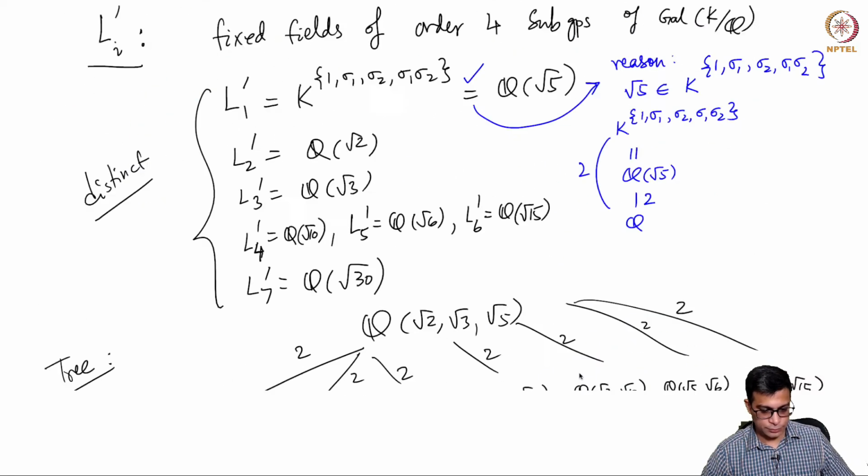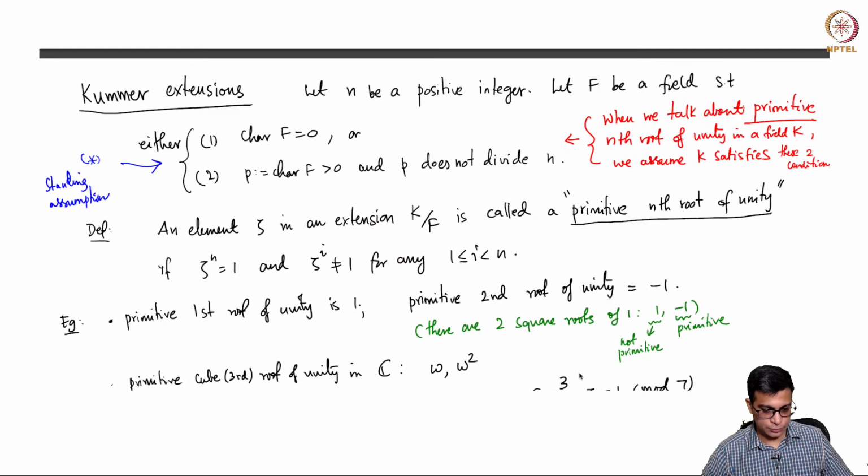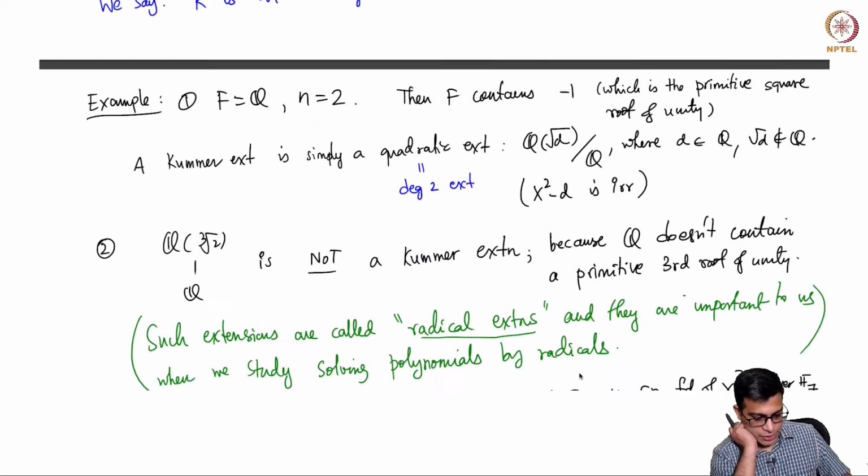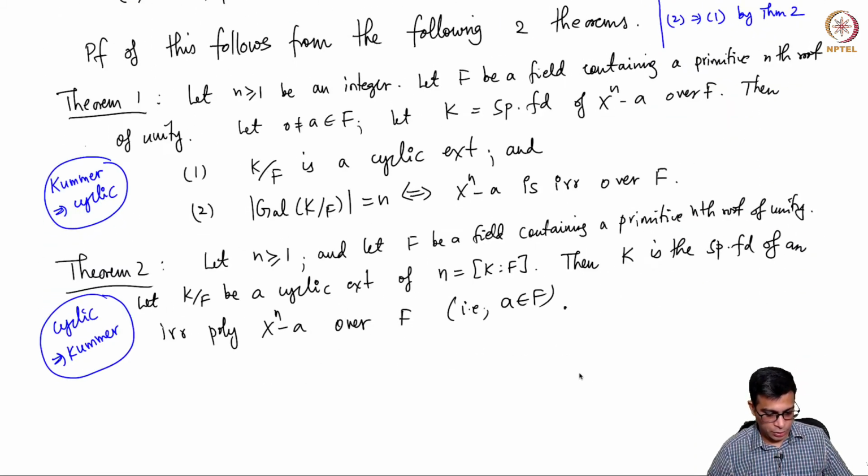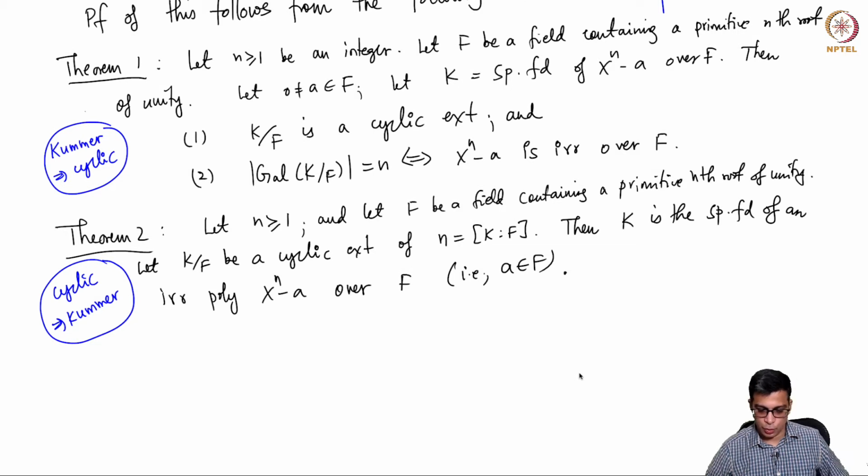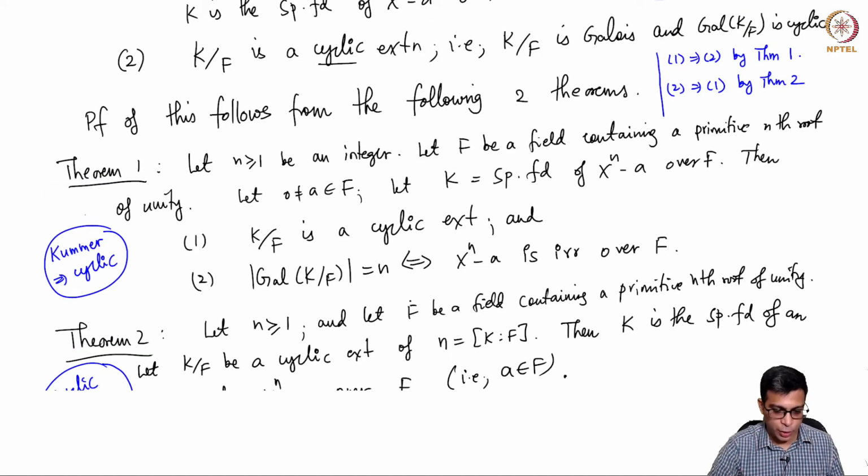Okay. Yeah, so this is the Kummer extension theorem. So let's look at the main theorem. And in fact, I wanted to look at theorem 1.